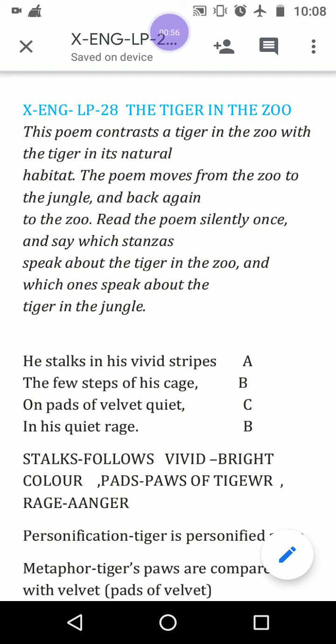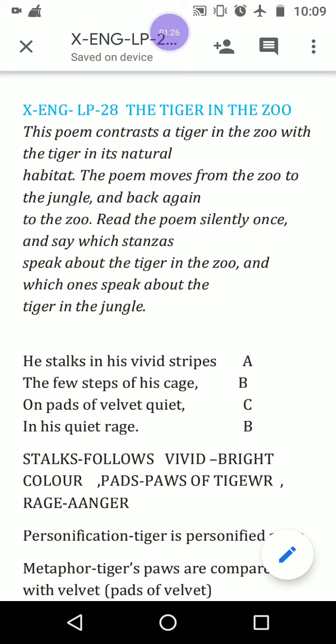Read the poem silently once and say which stanzas speak about the tiger in the zoo and which ones speak about the tiger in the jungle. I have already separated the stanzas, meaning the paragraphs of the poems are known as stanzas, okay, because they are in a rhyming scheme or in blank verse, okay, without rhyming scheme. They are known as stanzas.